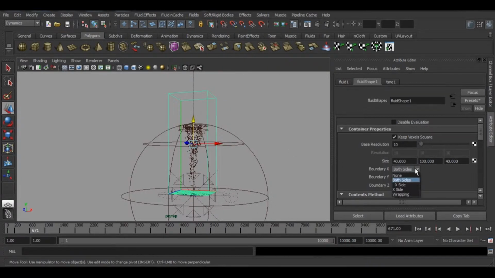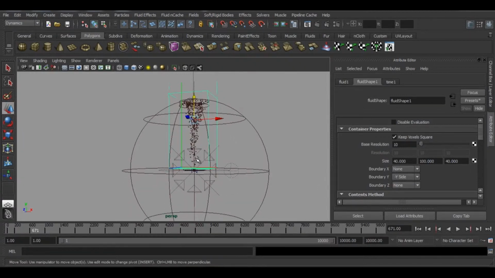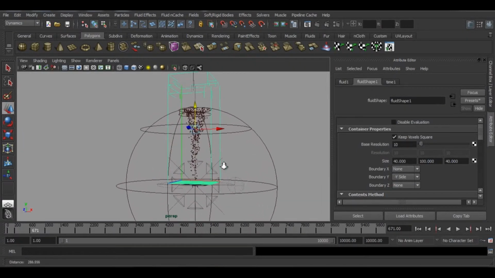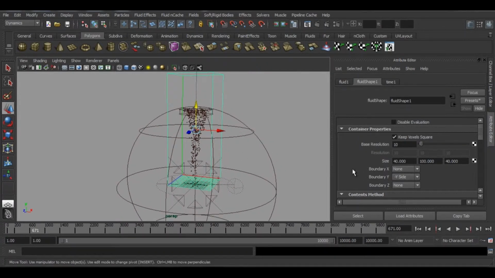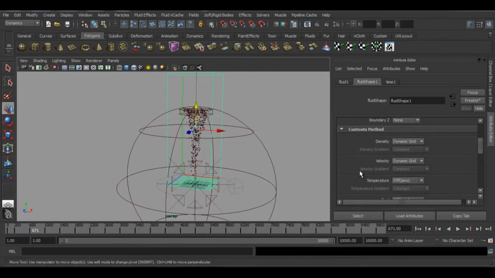For boundary, we don't want boundaries in X or Z. We want boundary in negative Y. Negative Y is below grid. We don't want the fluids to go below the grid. For a more believable output, you can add a ground plane for the particles to bounce back.